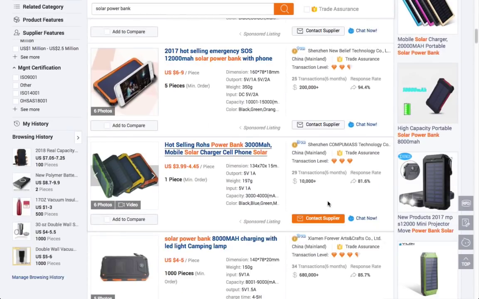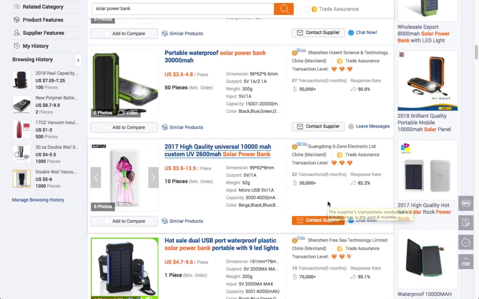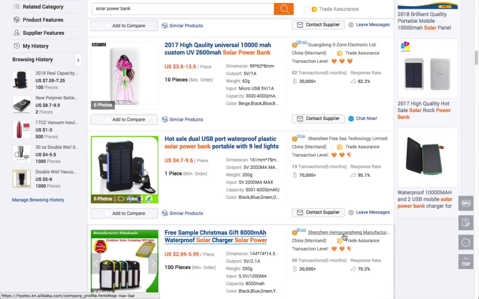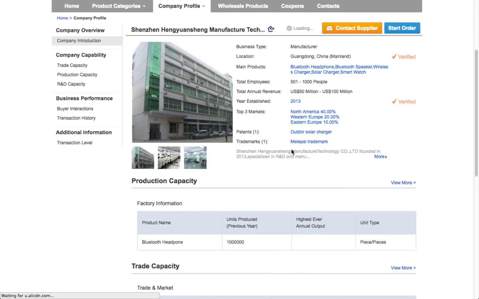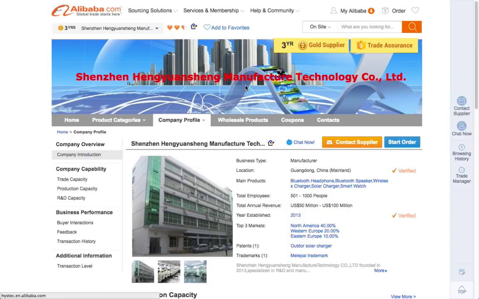Just 1 minute. Definitely we will find it, okay? Okay, let's see here. This one, Shenzhen Hengyuan Manufacturer Technology Company Limited. Here it mentioned that the business tab is manufacturers, okay? So we have one more verification that they're manufacturers. And still we have some other verification skills.